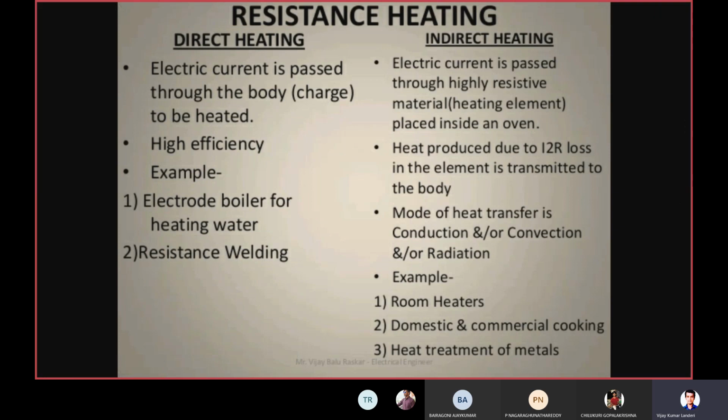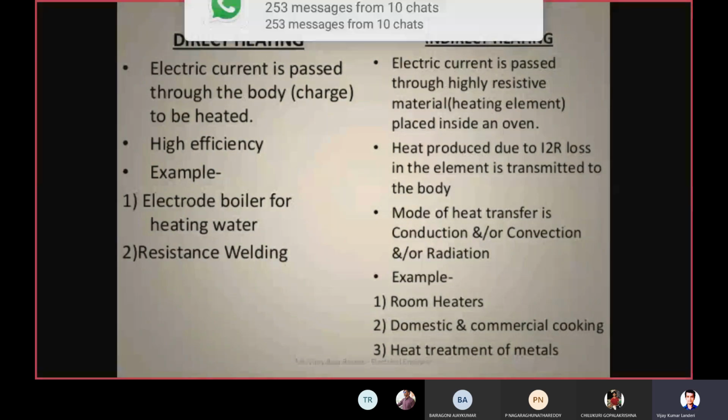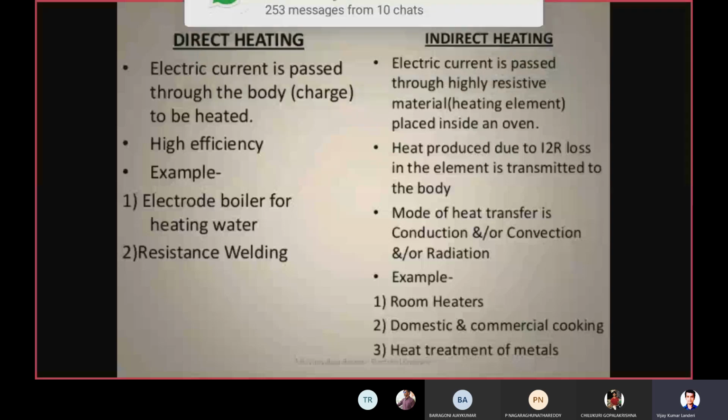resistance heating. Already we have seen initially the classification, direct heating as well as indirect heating. In direct heating, electric current is passed through the body to be heated, right? Whichever body we need to heat, through that body itself we are passing the electric current. In this one, it has high efficiency because directly we are passing the current through the element which we need to heat. So that's why it will have high efficiency.